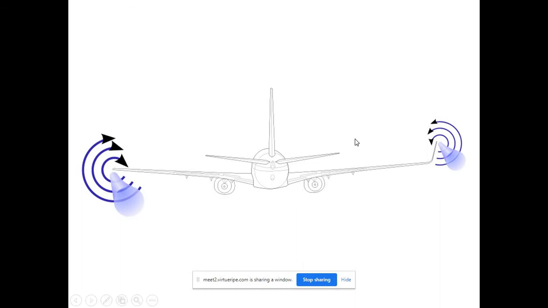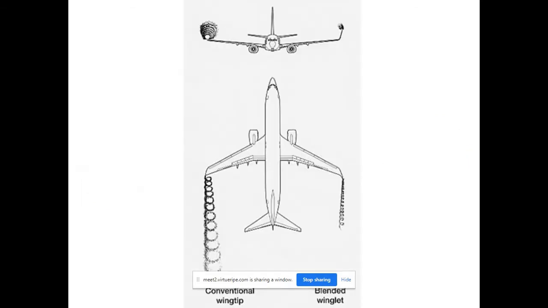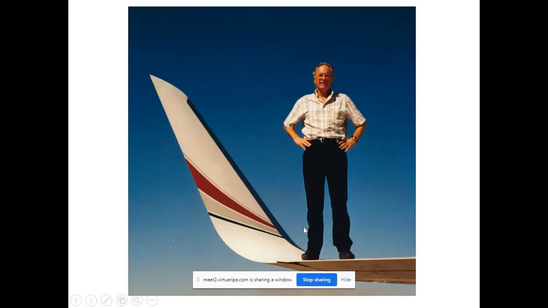So like that, they came up with an innovative solution by reducing the wingspan while at the same time maintaining the lift. It was copied or mimicked from golden eagles, right? You can see here the vortex. Without winglets it will create a large vortex. Here it is reduced, drag reduced. So you can see how big the size of the winglets is.